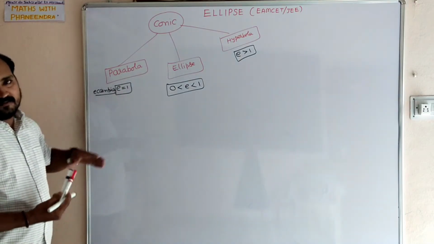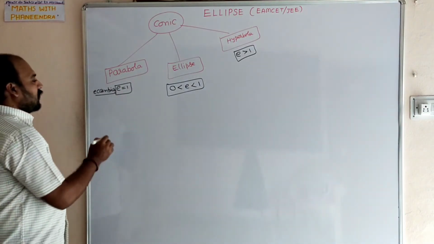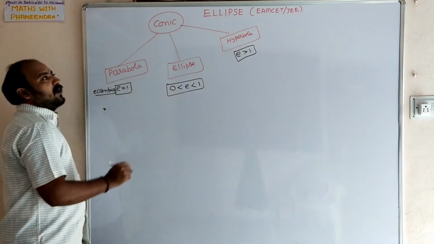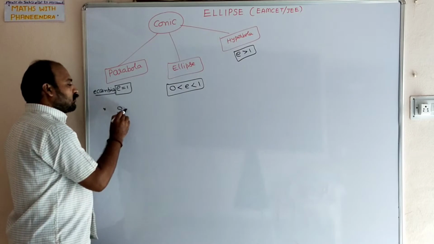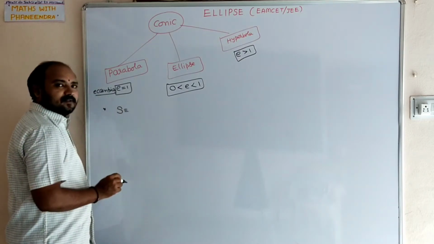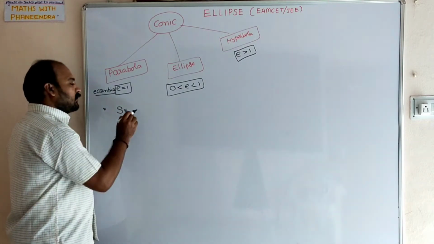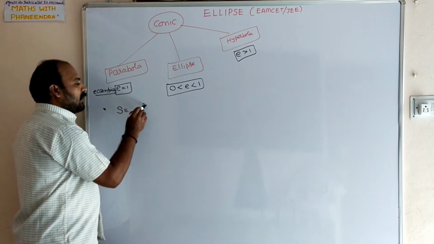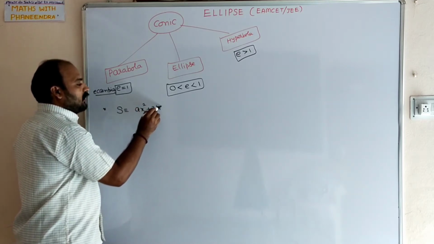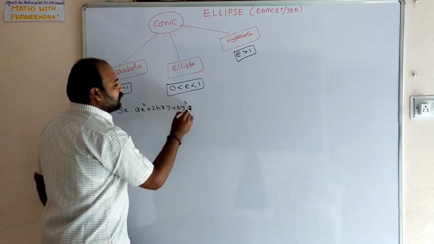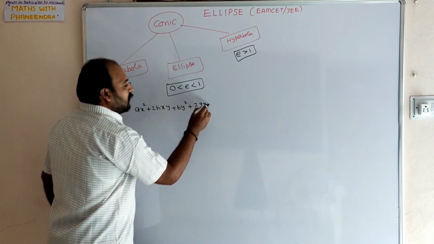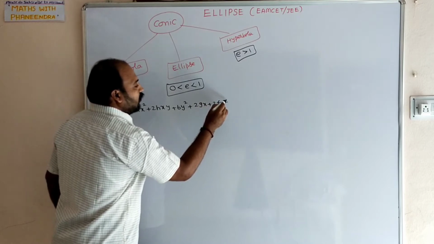After that, from the MSET or JEE point of view, S means the second degree general equation: ax square plus 2hxy plus by square plus 2gx plus 2fy plus c equal to 0.